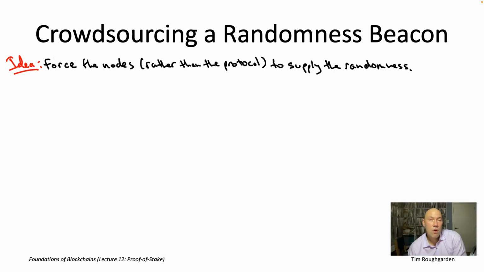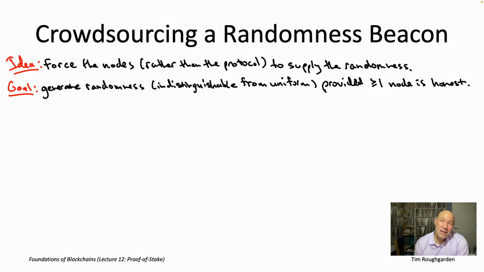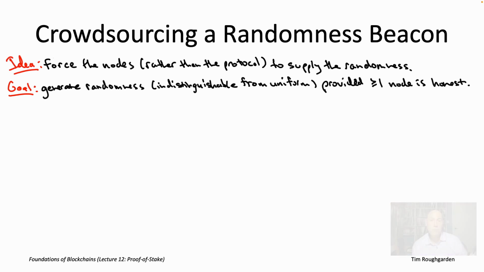The challenge, of course, is that there's no obvious external process to rely on. We kind of have to rely on the nodes themselves. And so presumably we need some amount of cooperation from at least some of the nodes. So our goal here is going to be aspired toward what would seem to be kind of the least trust assumption you'd be able to get away with, which is that of all the nodes running the protocol, at least one of them is supplying randomness according to the way we want them to.